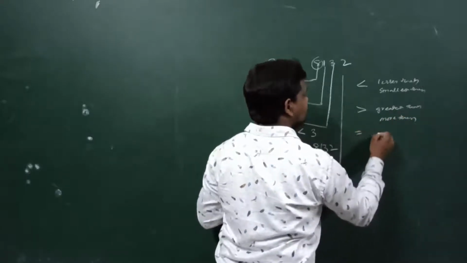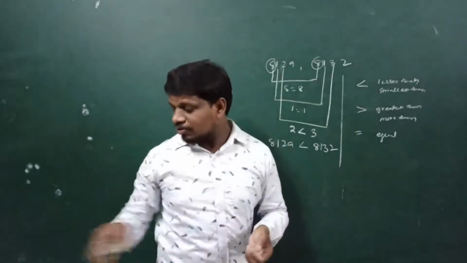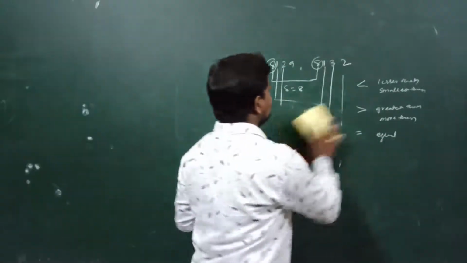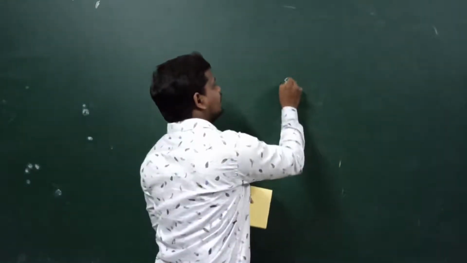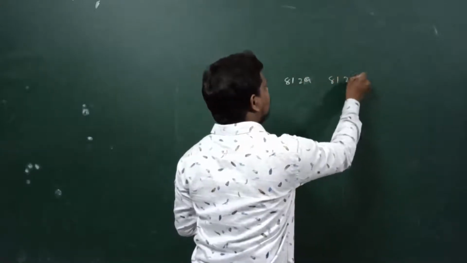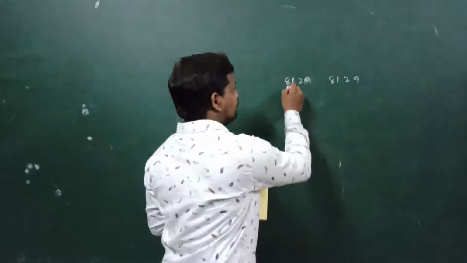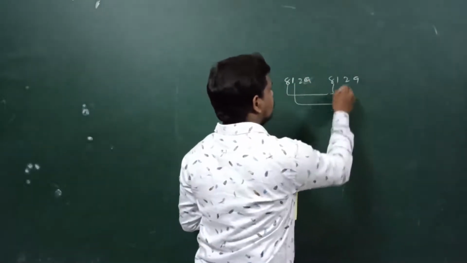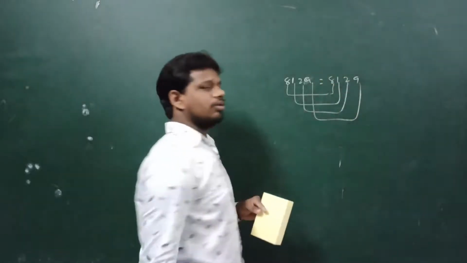And this symbol we use for equal. For example, another example we will take: if we write 8129 and another 8129, which symbol are we going to use? Compare the numbers. These all are equal, so we can write equal.